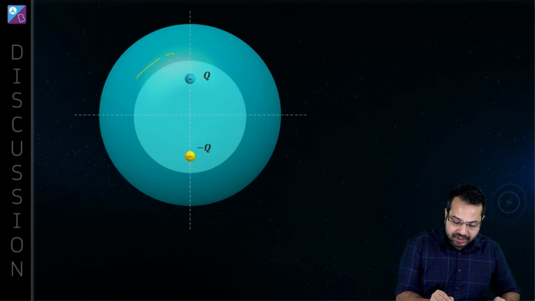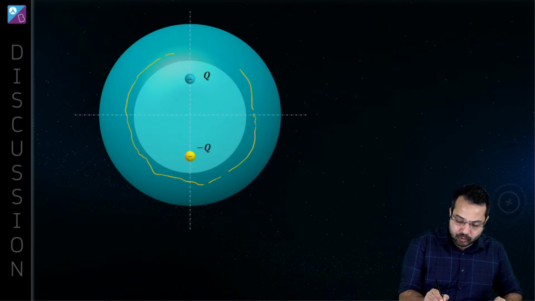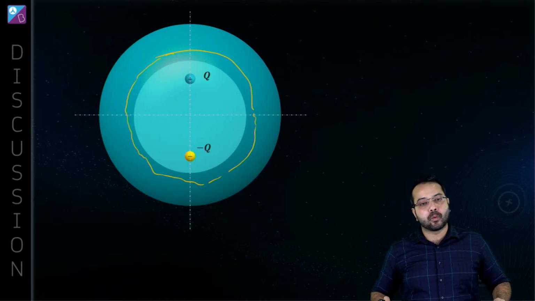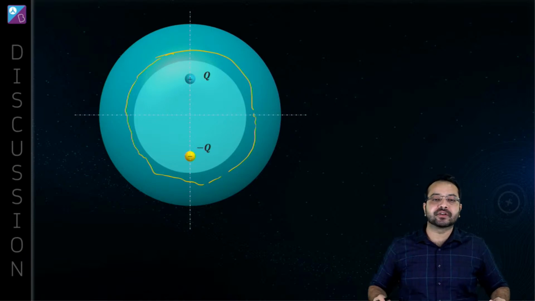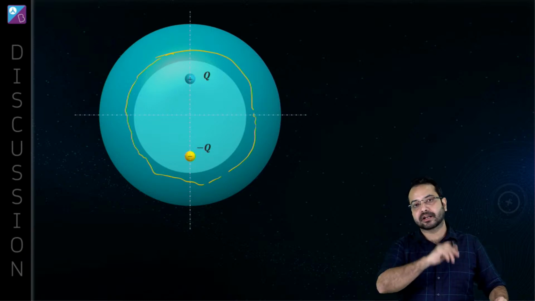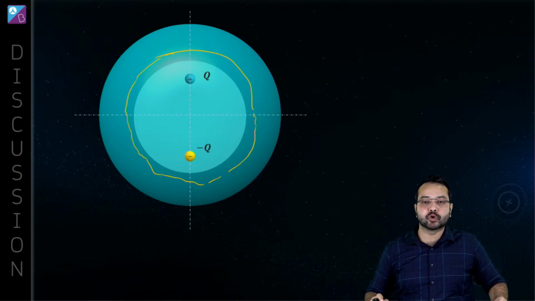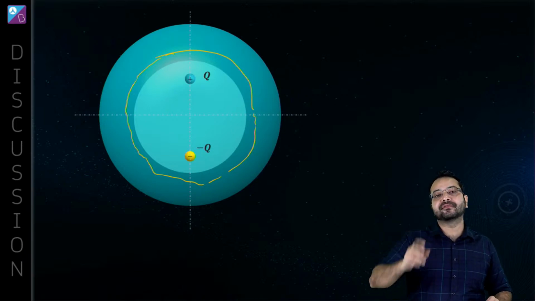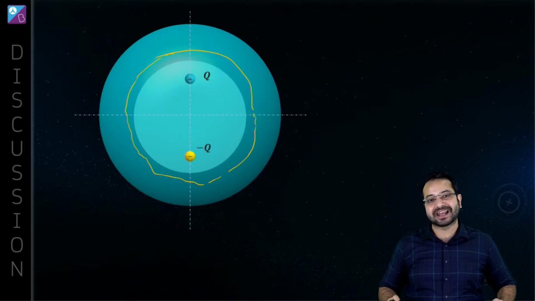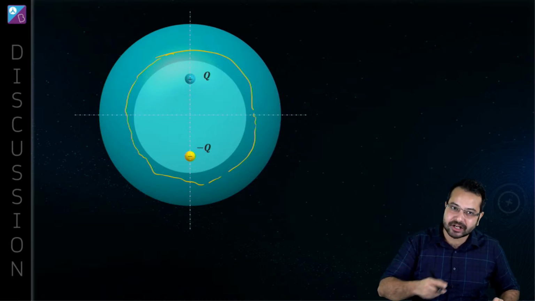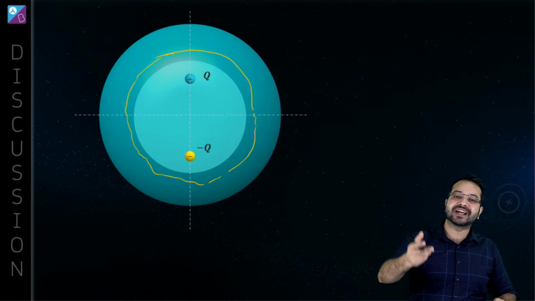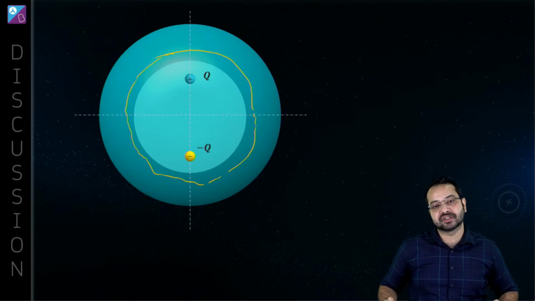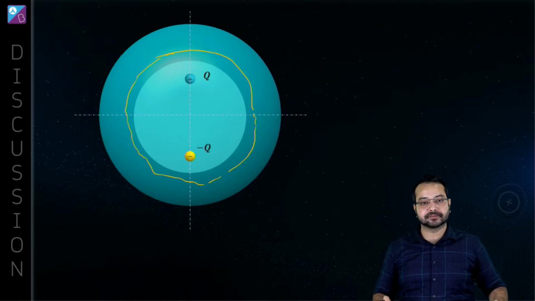So what we're going to do here is apply Gauss's law. We take a Gaussian surface through the meat of this metal. Why? Because the electric field through the Gaussian surface is going to be 0. If the electric field is 0, then the flux is going to be 0, and hence the charge inside should be 0. The charge inside the Gaussian surface should be 0 if there is no electric field through it. Is that correct?